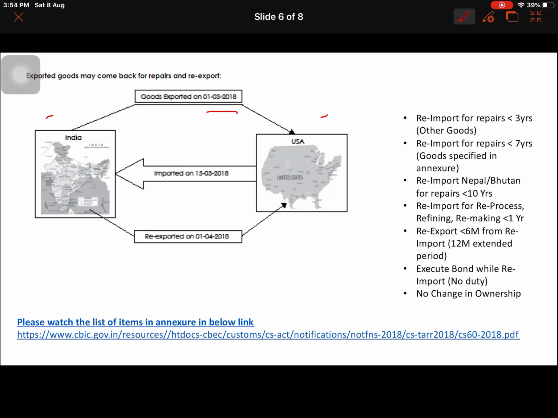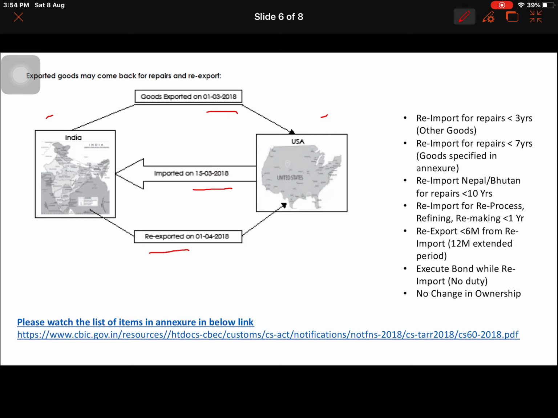Finally they have come to an agreement that yes, you please send the goods to us and we will repair the goods and we will resend them to you. So the goods are imported to India from the customer on 15th March 2018, and then the repair has taken place in India, and we have re-exported the goods on 1st April 2018.